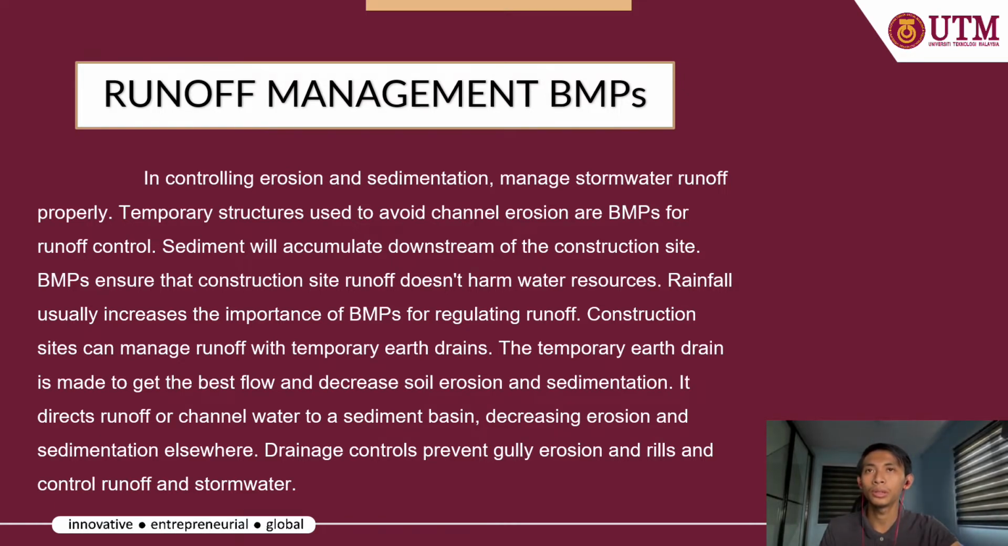The temporary earth drain is used to deal with the stormwater runoff and the side of the drain is made to get the best flow and reduce the risk of soil erosion and sedimentation. The purpose of this drainage control is to stop gully erosion risk from happening as well as to control the flow.